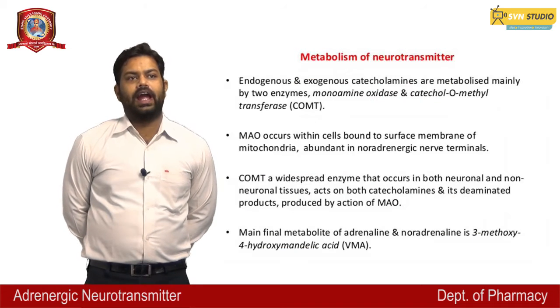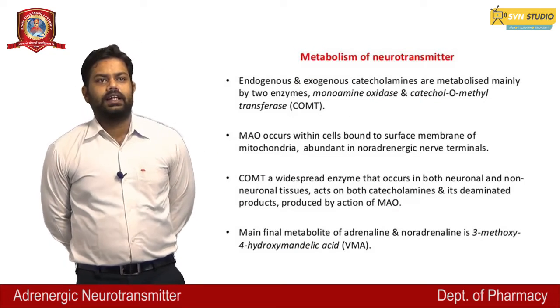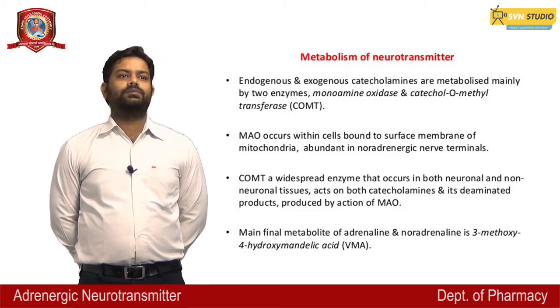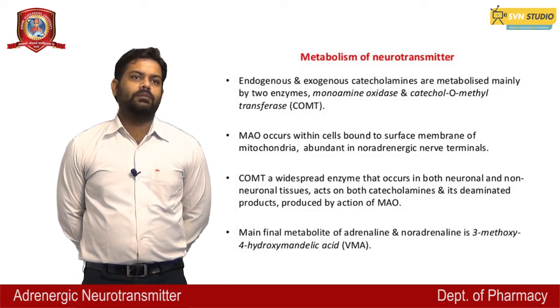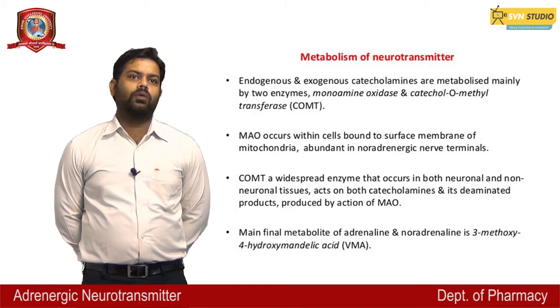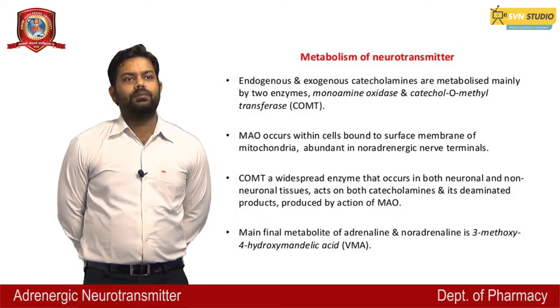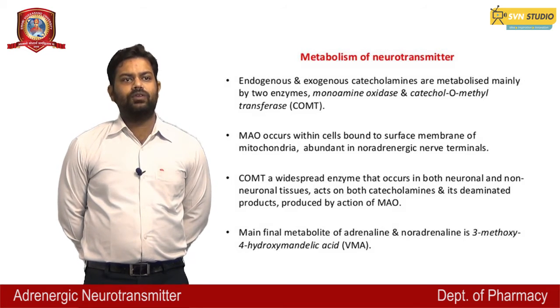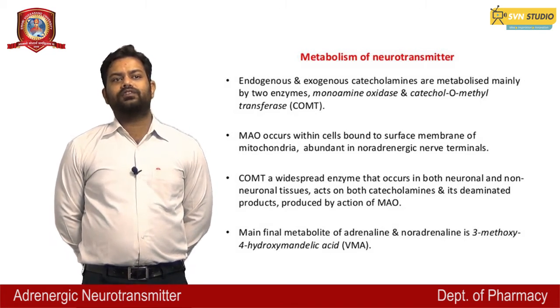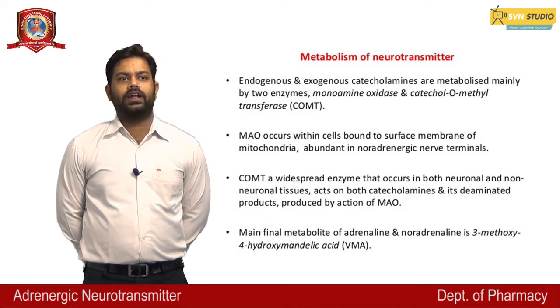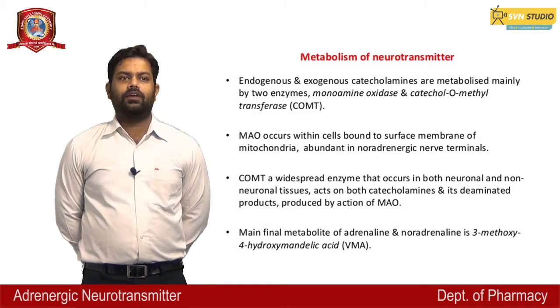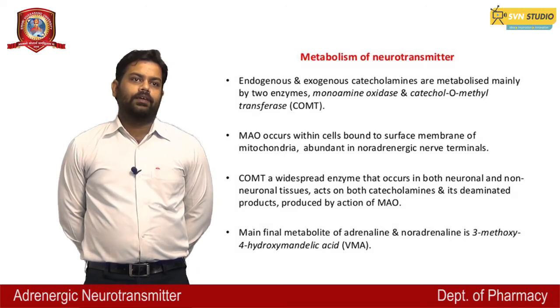Metabolism of neurotransmitter. Endogenous and exogenous catecholamines are metabolized mainly by two enzymes, that is monoamine oxidase and catechol O-methyl transferase. MAO occurs in cells bound to the surface membrane of mitochondria, abundant in noradrenergic nerve terminals.